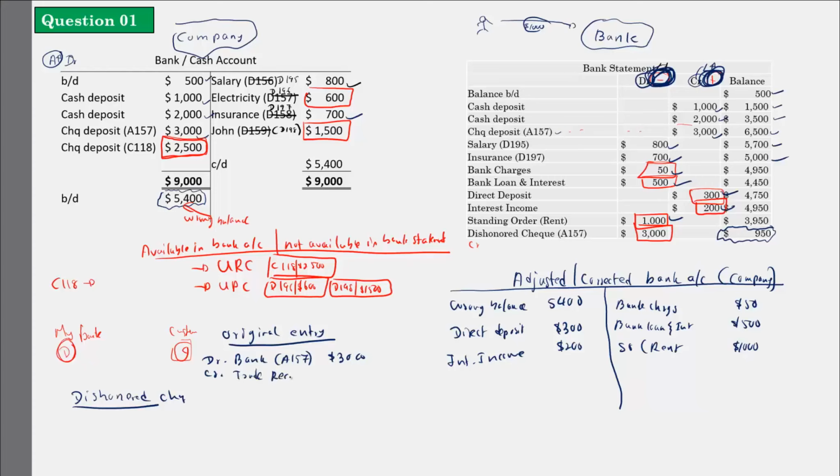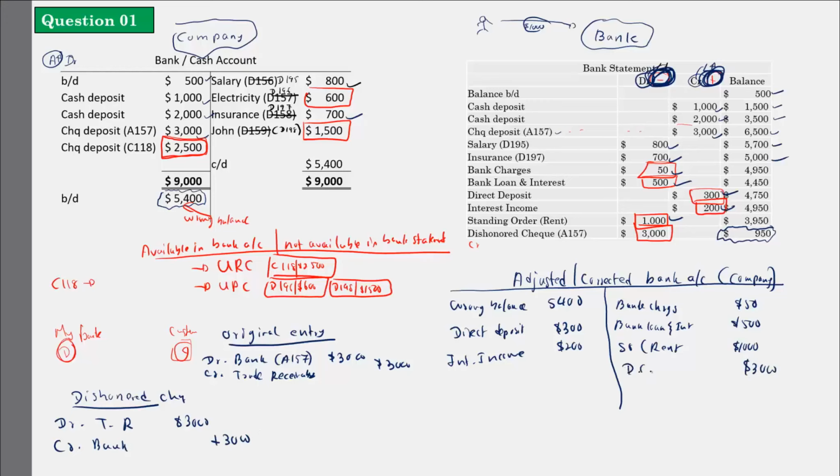Now you have to reverse this original transaction, right? Because the check that he gave me got bounced, it got returned, it got dishonored. So I have to reverse this transaction. Debit trade receivable 3000, credit bank account 3000. Here you can write dishonored check, or the other entry would be your trade receivable.